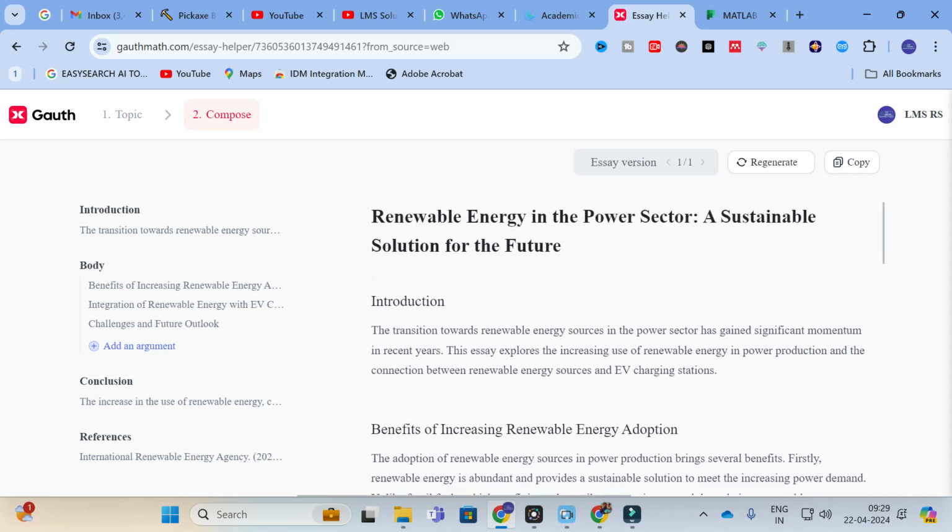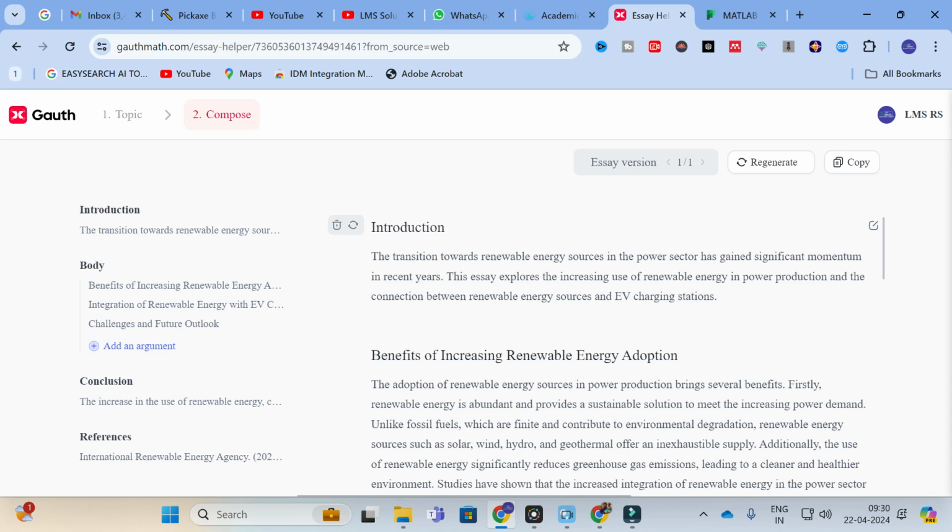So this is the title we have asked for, that is Renewable Energy in the Power Sector: A Sustainable Solution for the Future. First, starting from the introduction. So here you can see the introduction. The transition towards renewable energy sources in the power sector has gained significant momentum.